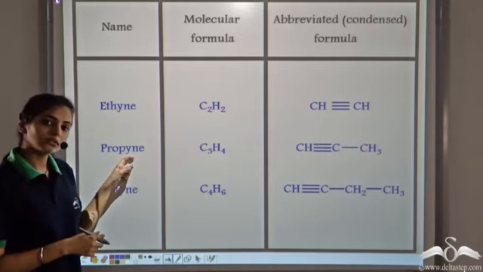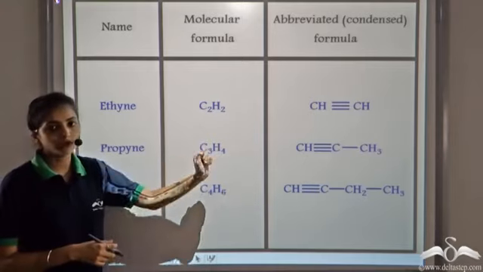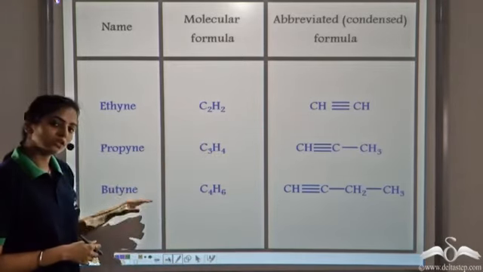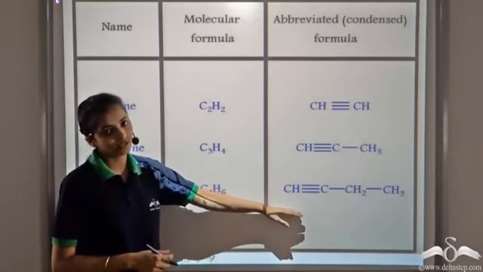Similarly, for propyne, we have the molecular formula C3H4 and the condensed formula. For butyne, the molecular formula is C4H6, and that is the abbreviated or the condensed formula.